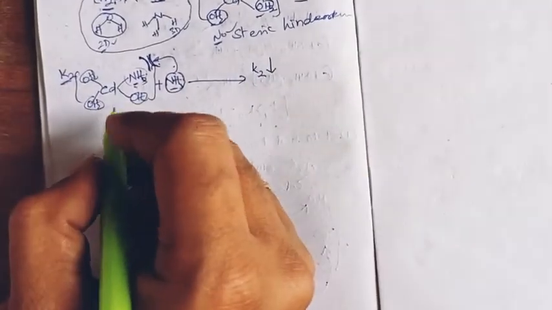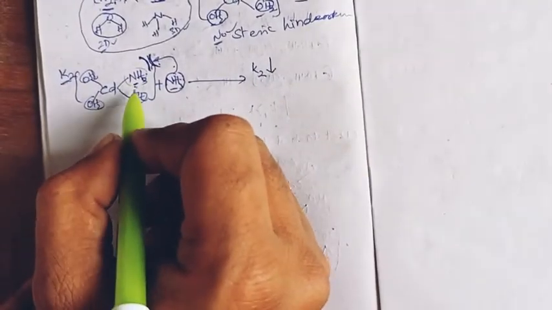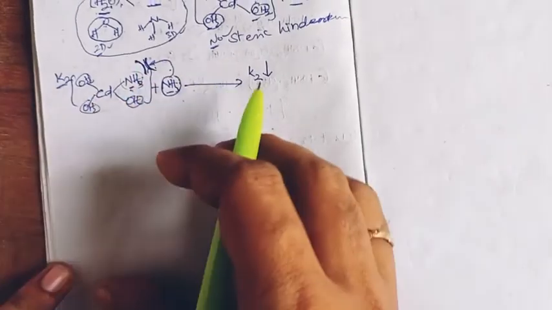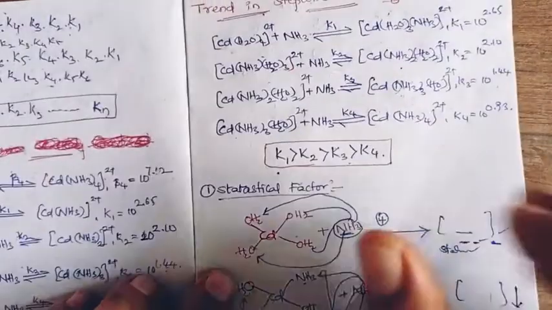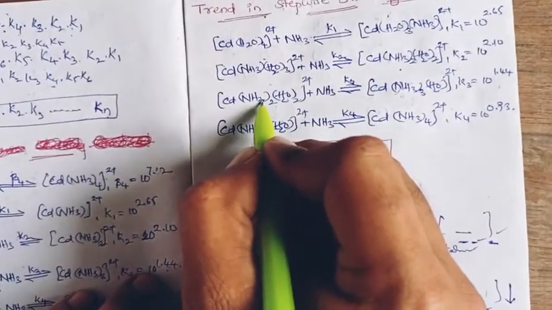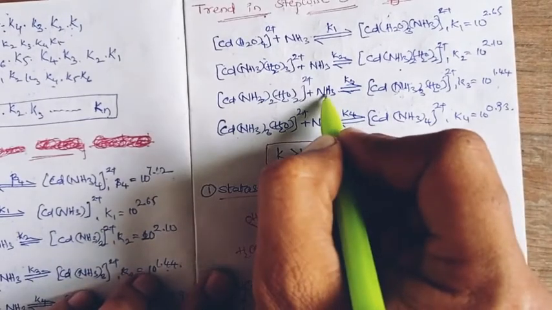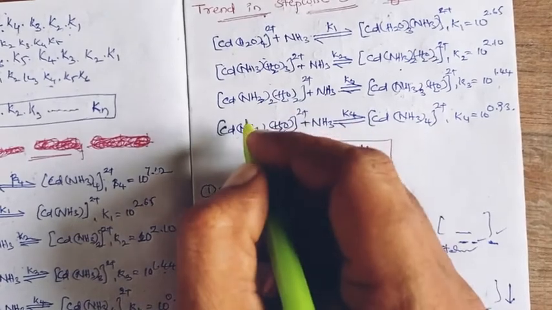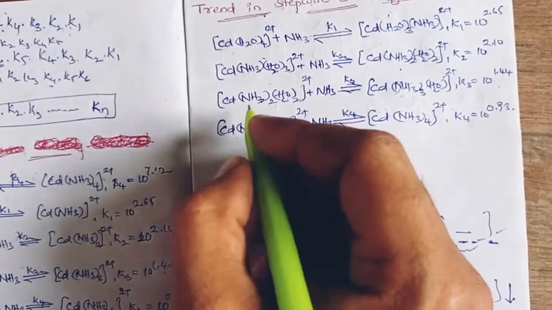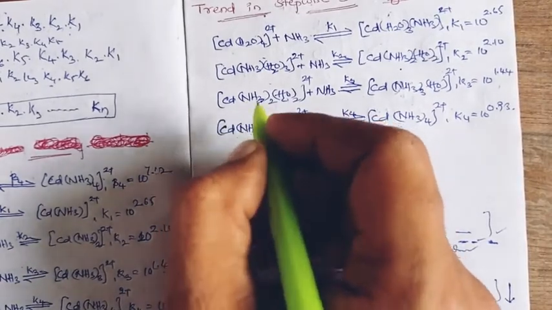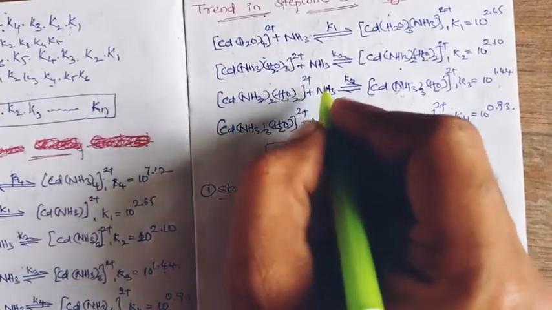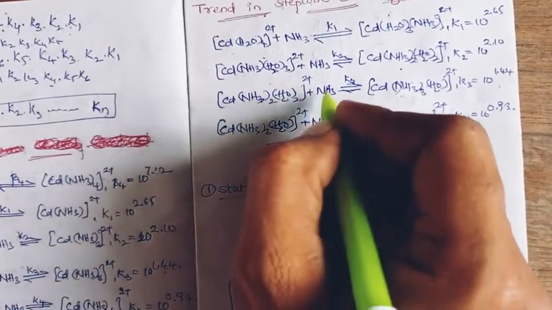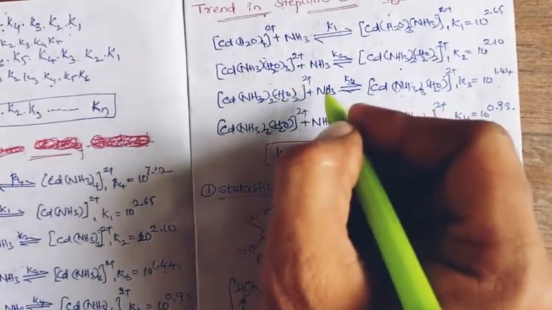In the third step, what happens? Two amine sites will be there, right? In the third step, there are two amine sites, and the third amine is attacking. So already two amine sites are in the coordination sphere. Thus the two bulky amine sites can have steric interaction with the attacking third amine.